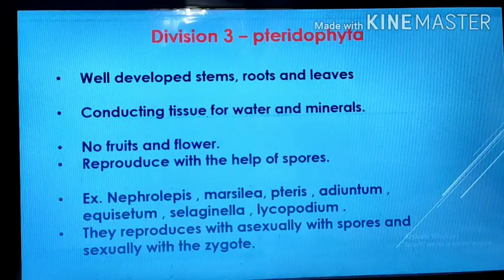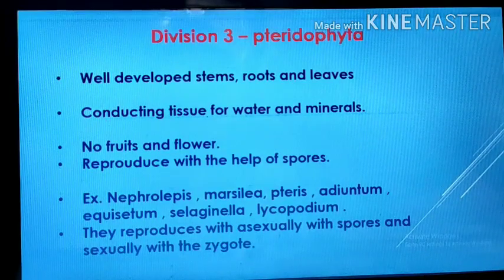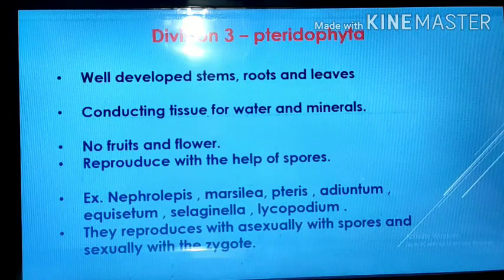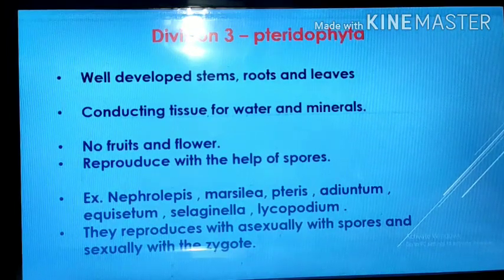As we move from the first division, that is thallophyte, then bryophyte and pteridophyte, you observe that the plants slowly grow in their size and structure. In the pteridophyte, true roots, true stems and leaves are there. These are taller, so they need a conducting system to conduct the water and minerals and also to supply the food material synthesized by the leaves. So conducting tissue, that is xylem and phloem, is present. Then see, no fruits and flowers are there, so these are included in the cryptogams.